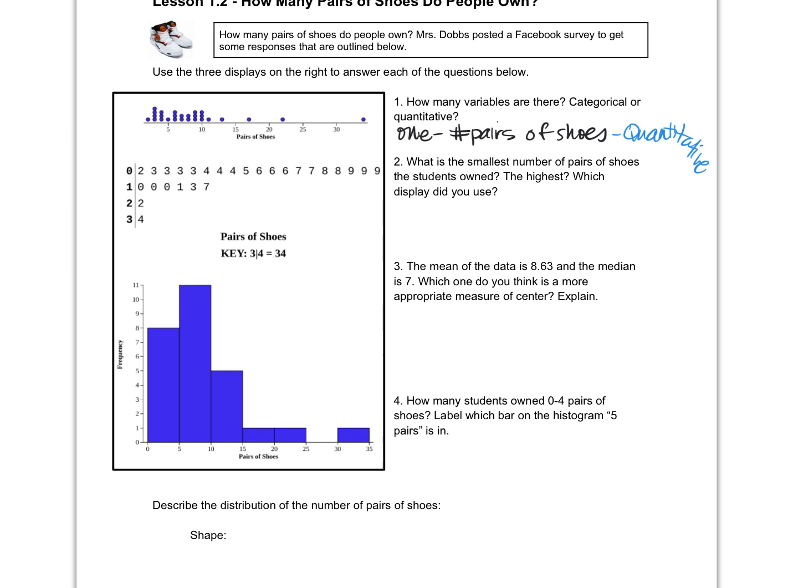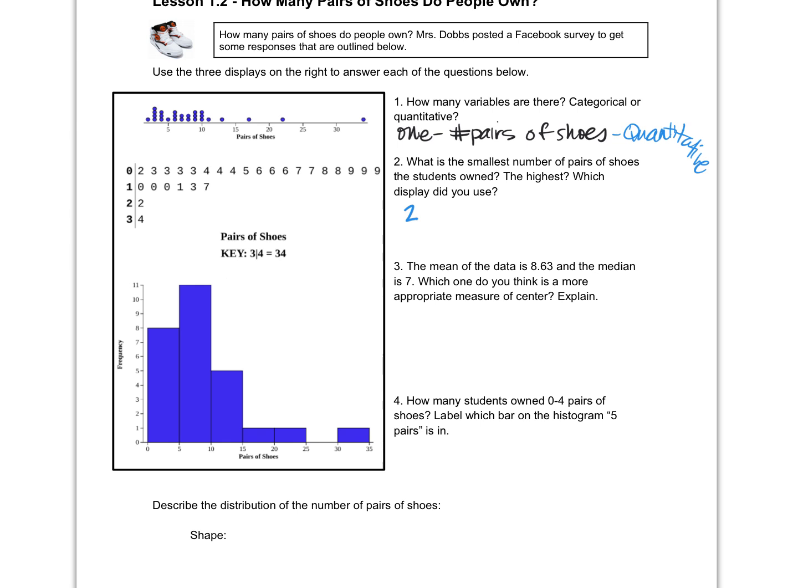Now, looking at the data sets, what is the smallest number of pairs of shoes the students owned based on this distribution? What do you get? 2? And which display did you use to figure that out? I used the stem plot. The stem plot, yeah. Why? Why'd you use the stem plot? Because you can't really tell from the other one. It's not as clear, is it?